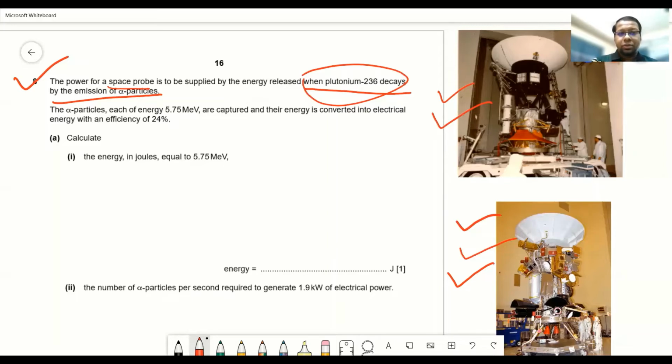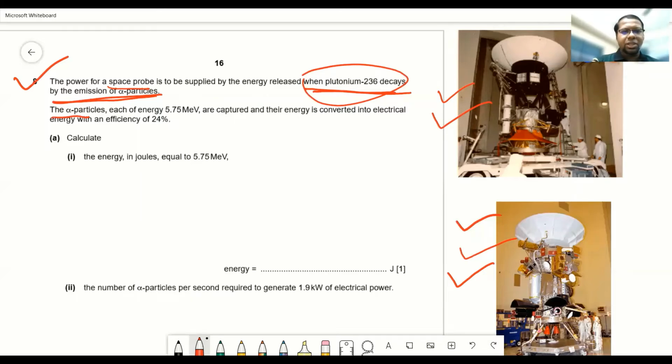Now, look at the question again. Power for a space probe is to be supplied by the energy released when plutonium-236 decays by the emission of alpha particles. So plutonium-236, a radioactive substance, is emitting alpha particles, and the associated energy of the alpha particles is converted to electrical energy, which is powering the probe.